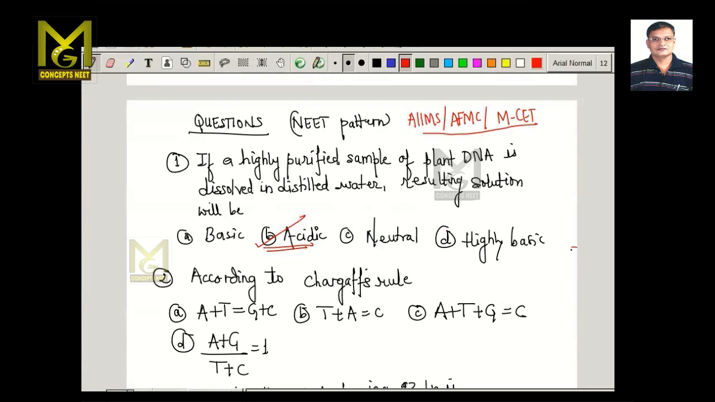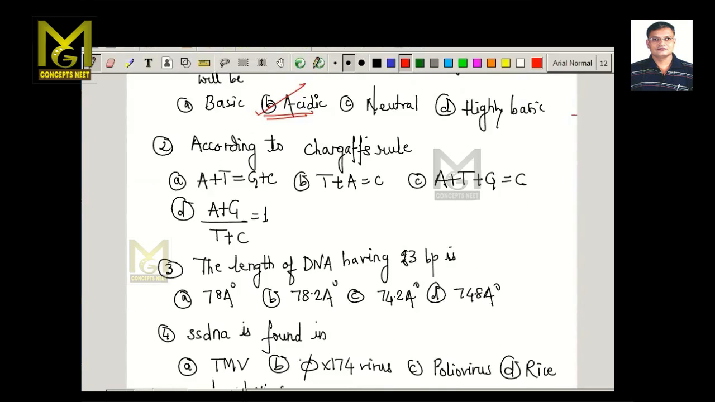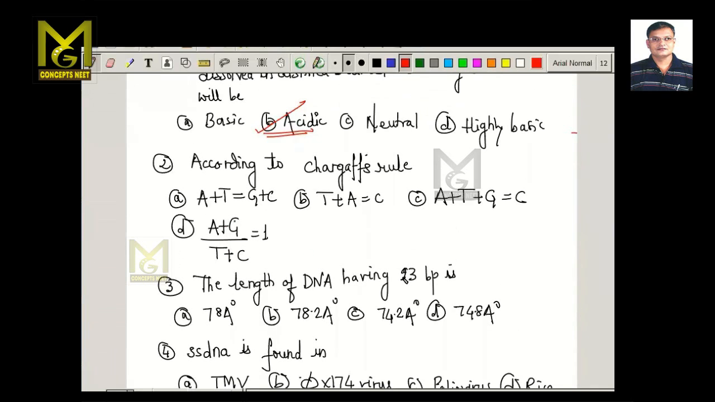According to Chargaff's rule, which of the following is correct? A plus T is equal to G plus C, T plus A is equal to C plus A, T plus G is equal to C, or A plus G divided by T plus C is equal to 1. So we know that the number of purines is equal to the number of pyrimidines. That means A plus G divided by T plus C is equal to 1. That is the correct answer.